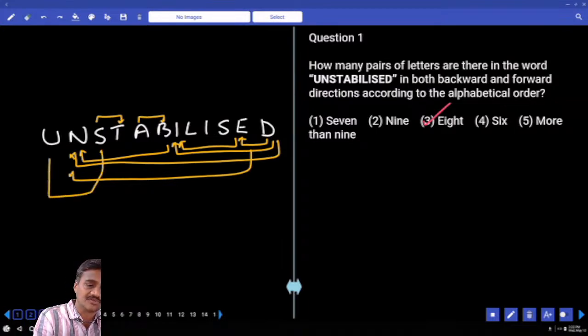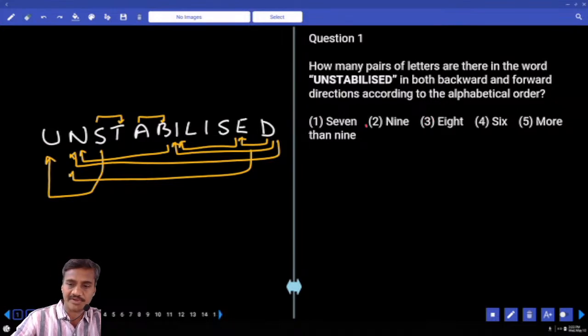Fine. S, T and U, there is one. And the last one. S, T and U, there is one more. And how many are there? 9 altogether, that is choice 2. Clear? And there are only 9 pairs, choice 2.